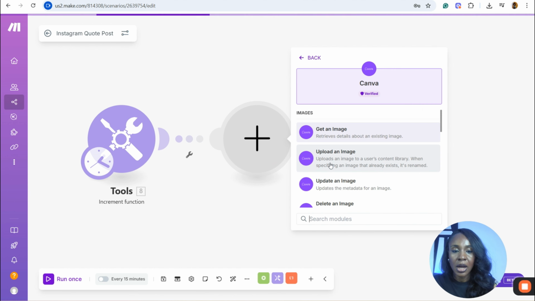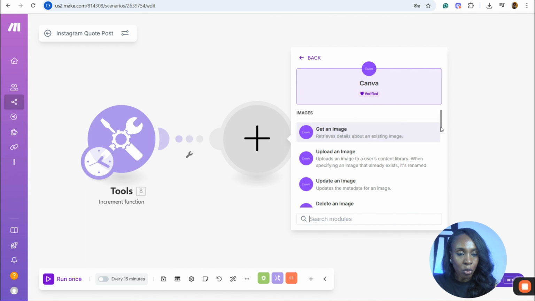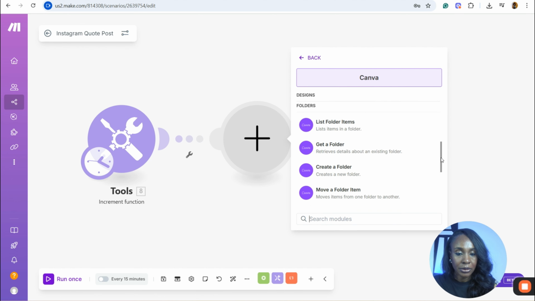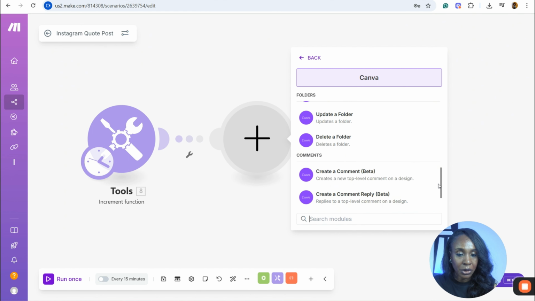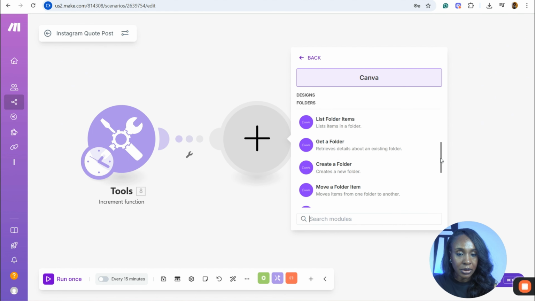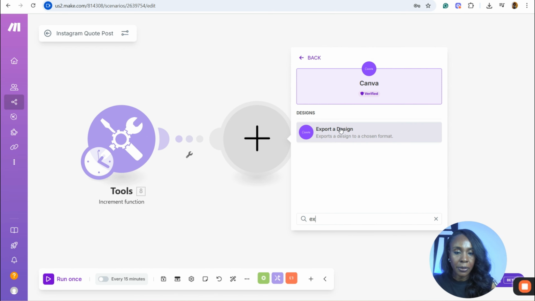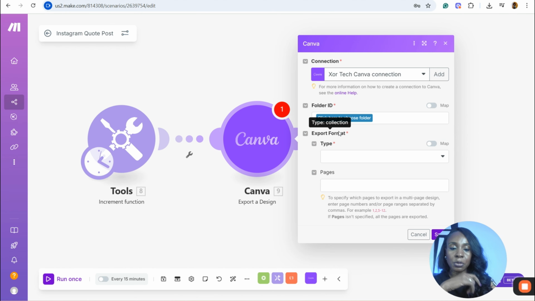Under Canva we are looking for export a design, right? Yes, we're looking for export a design. I think I saw it now. Okay, yeah. So this is it, export a design.